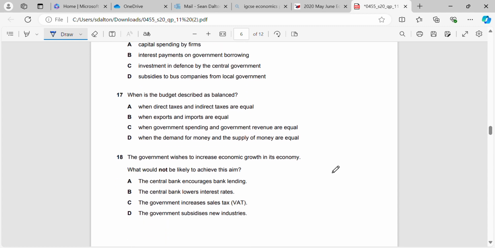Okay, government wishes to increase economic growth, so again we're looking to increase real GDP. What would not be likely to achieve this aim? Okay, central bank encourages bank lending. That will, because it's likely to move AD to the right. Yeah, it's expansionary monetary policy. How do we encourage bank lending? We reduce the interest rates. So we can see that B is the exact same as A. Decreasing the interest rates is what encourages the bank lending. So that would also cause economic growth.